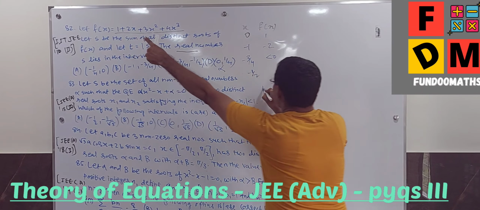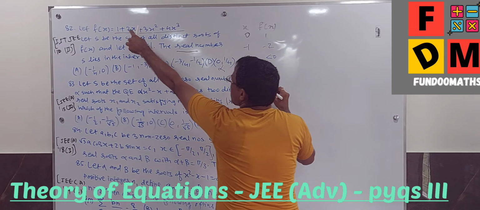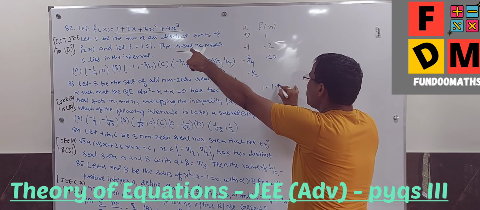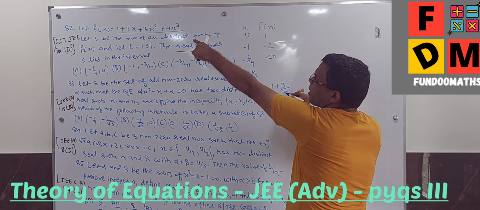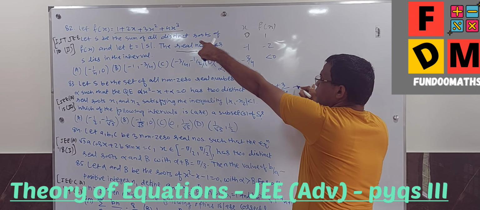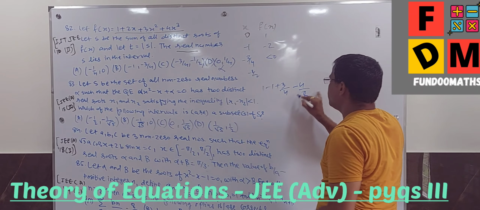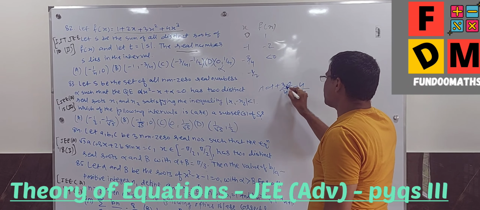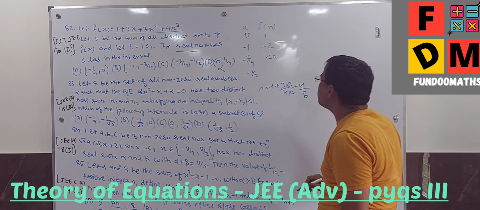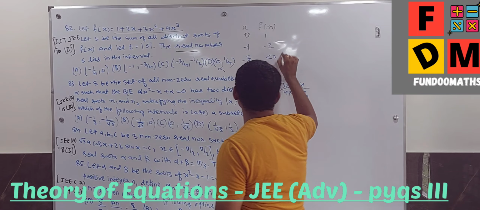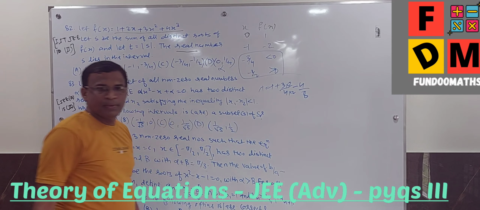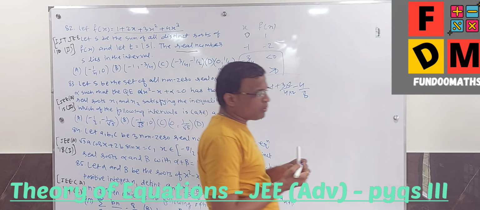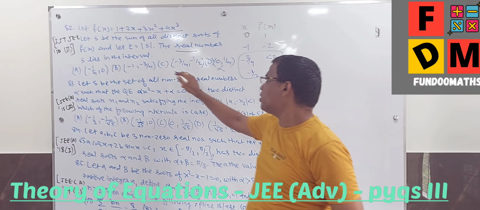It is 1 plus 2 times minus half is minus 1, plus 3 by 4, because minus half square is 1 by 4, minus 4 by 8. This gets cancelled. 3 by 4, then 6 minus 4, 2 by 8 is 1 by 4. So 1 by 4 is a positive answer. So obviously there is a root between minus 3 by 4 and minus half.